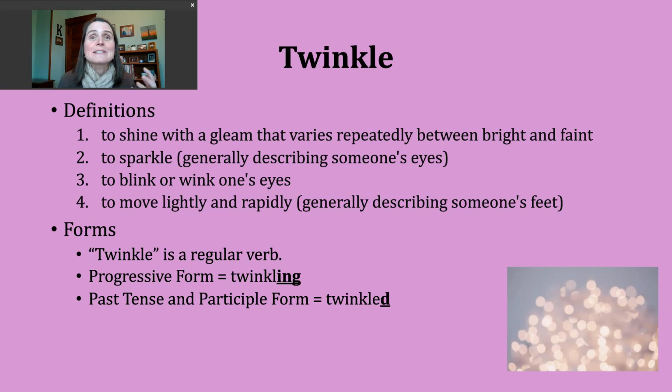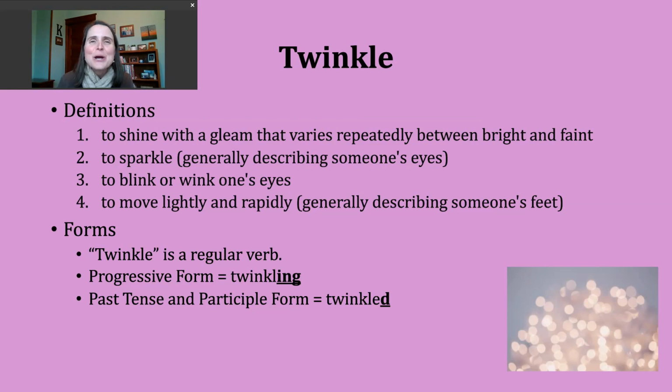It's in connection to one's feet, but it's when someone's feet are moving rather lightly and rapidly. Again, that might be something you see in a particular story, describing or trying to create this image in your mind as you're reading about how quickly, yet lightly, someone is moving through a particular place.